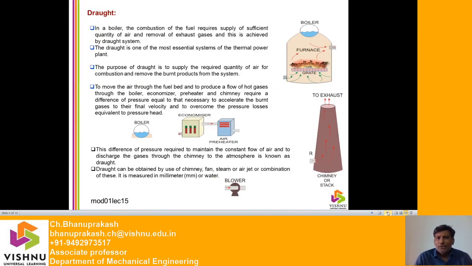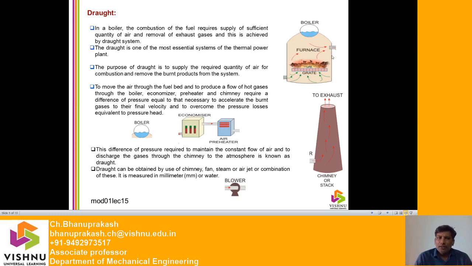So what is the combustion need? Generally in a boiler, the combustion of the fuel requires supply of sufficient quantity of air. For what? So generally fuel requires air for burning, and removal of exhaust gases. These are the exhaust gases, and this is achieved by the draft system.